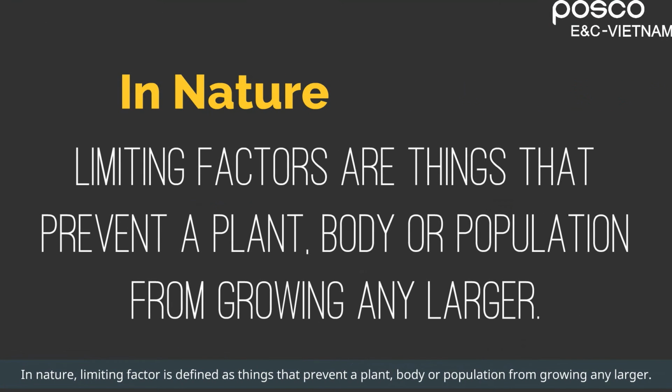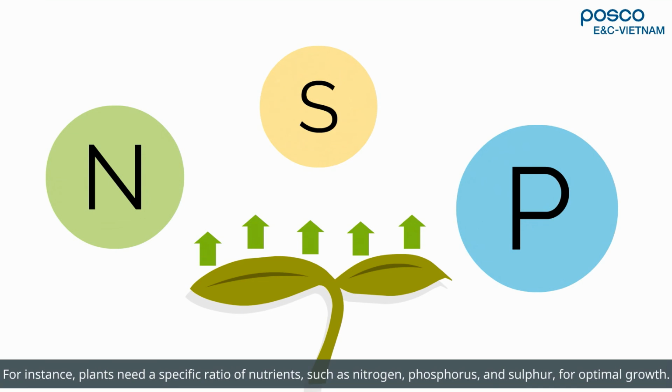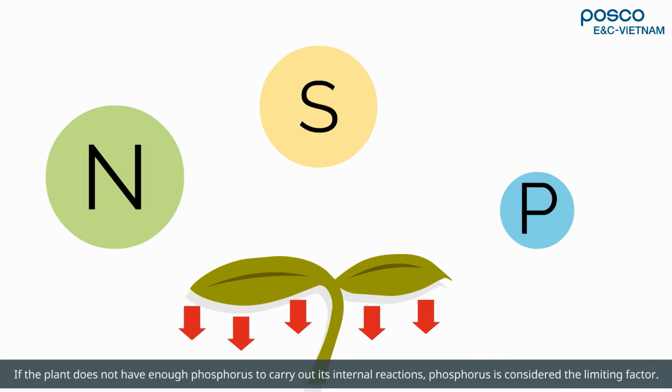In nature, limiting factor is defined as things that prevent a plant, body, or population from growing any larger. For instance, plants need a specific ratio of nutrients, such as nitrogen, phosphorus, and sulfur, for optimal growth. If the plant does not have enough phosphorus to carry out its internal reactions, phosphorus is considered the limiting factor.